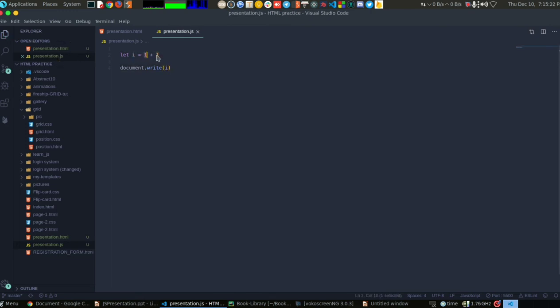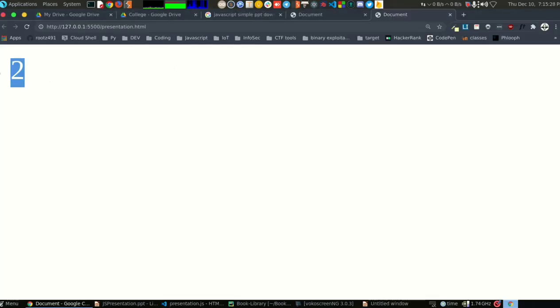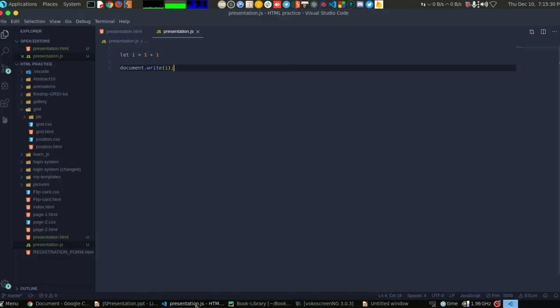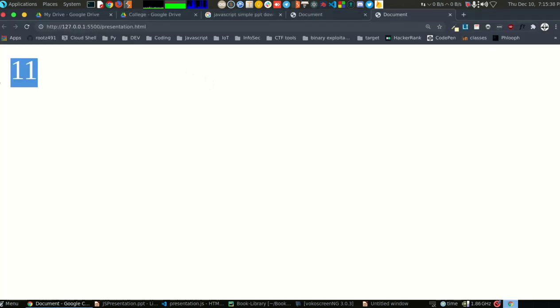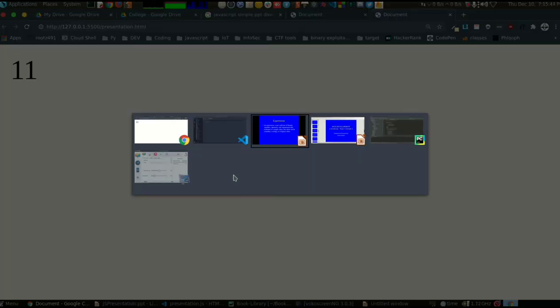It prints 2, which is correct. If I write 10 + 1, it becomes 11. So I'm using expressions and evaluating them.